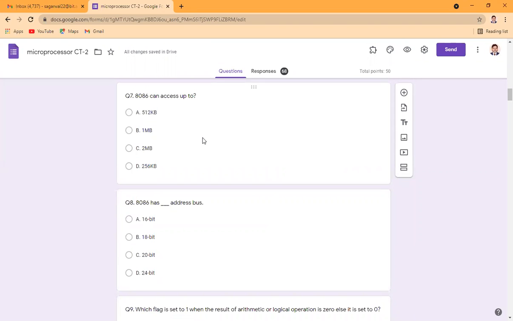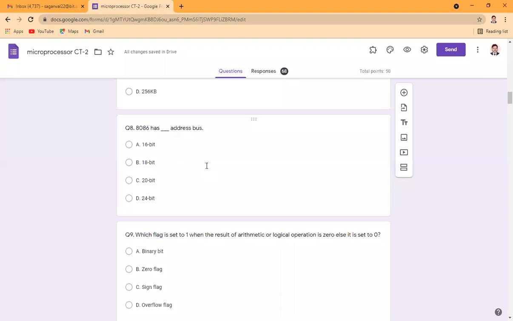We know that in 8086 we have 20-bit address lines. So if we have 20-bit address lines, it will be able to access 2 to the power 20. And 2 to the power 20 is equal to 1 megabyte, which is the correct answer, B. It is neither 512 nor 2 megabyte nor 256 kilobyte.